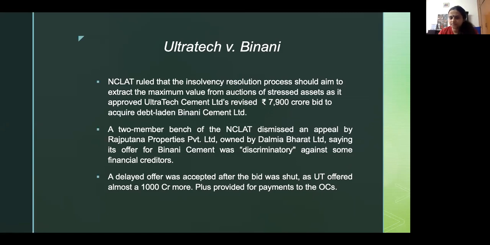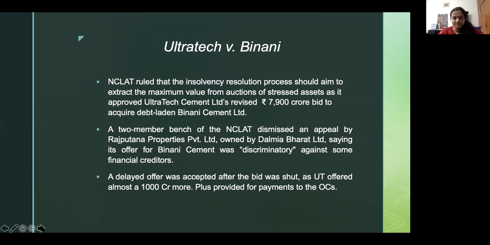In any case, this case went up to Supreme Court, and Supreme Court dismissed Rajputana's appeal and upheld the NCLAT decision. So for a while, it created a problem. It seemed like COC's commercial wisdom could be replaced by judicial intervention. Somehow, if COC had approved of a plan where differential payments were going to be made, maybe NCLAT or NCLT could interfere and perhaps change the plan, even if the Committee of Creditors didn't want so.